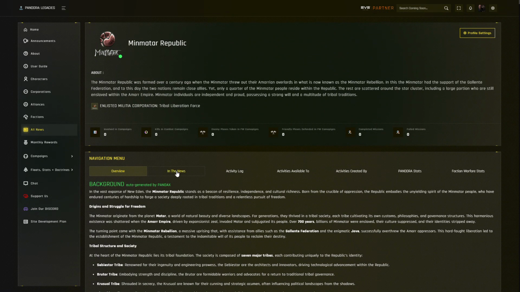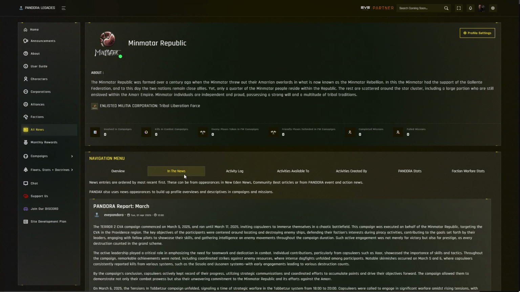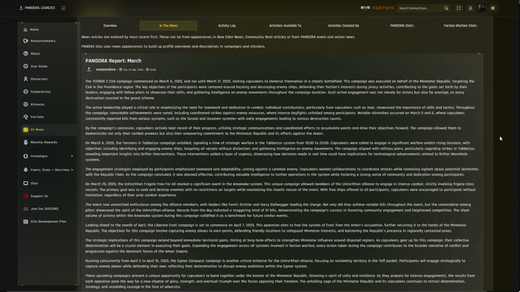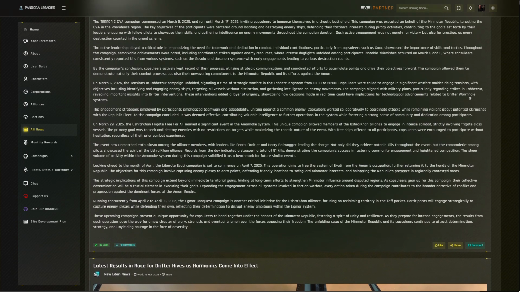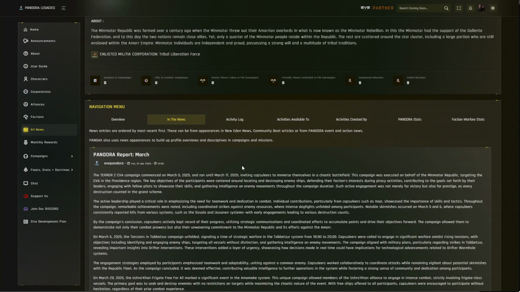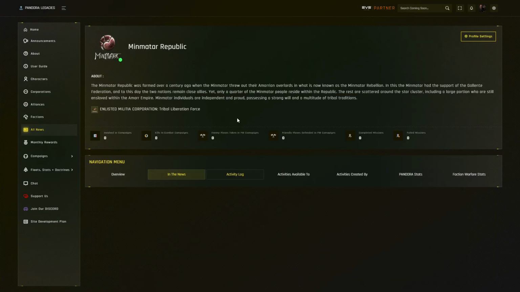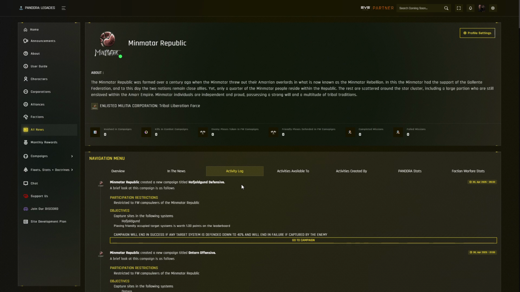So we can actually see, as we saw earlier, that the Minmatar Republic had appeared in multiple news articles. By clicking here, Pandora will bring back all those news articles that this faction has appeared in, with the most recent first. An activity log can also be found, which will show all actions that members of this faction have been involved in within Pandora, from missions, campaigns and events.